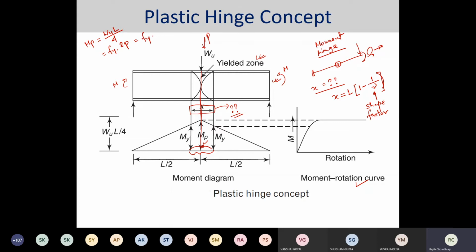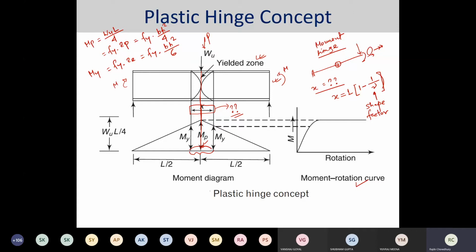Fy times ZP comes to dh square by 4 for this particular case. Similarly, you can calculate your My. It would be Fy times Ze, which is Fy times Bh square by 6.